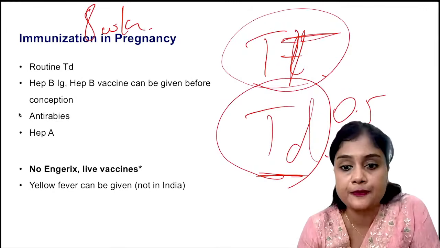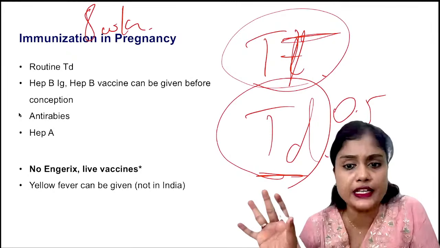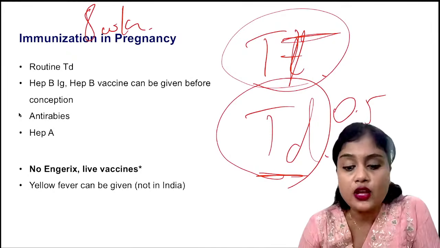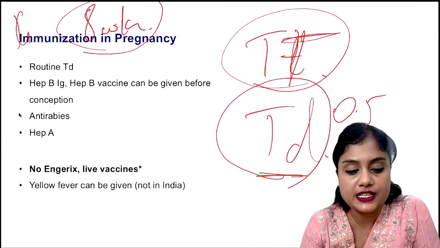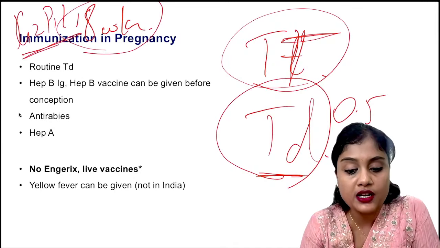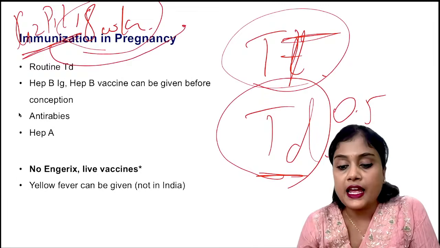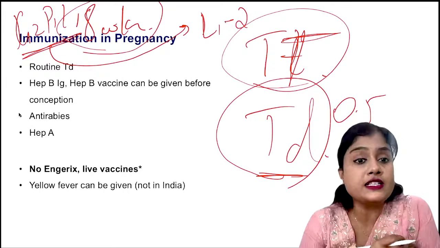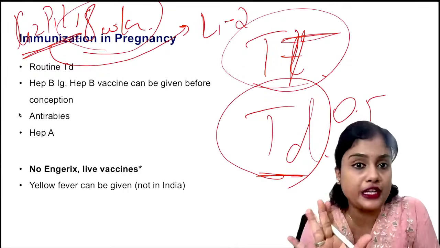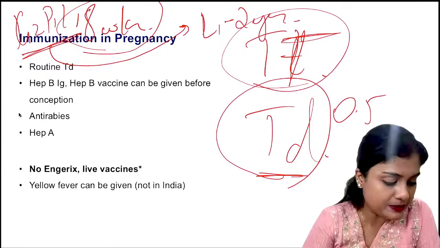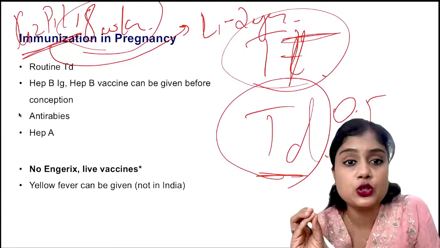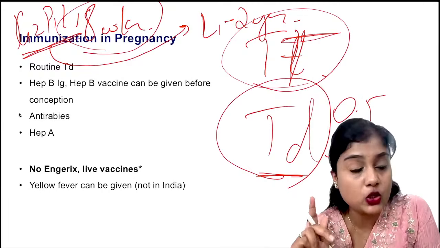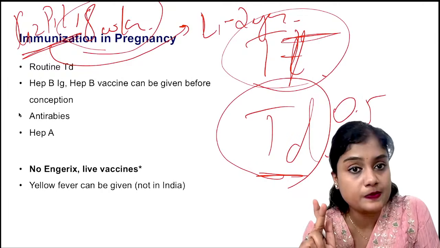What is your answer? So all of you know TD. Everybody knows, I'm very sure of that. So TD you have to give right now, and she has delivered a child. She is gravida 2, para 1, living 1, and she is 8 weeks, and the first child living is 2 years old. Okay, what is her minimum dosage of TT that she should receive? Is the question. Yes, please answer me. What is the minimum dosage? Is it one dose or two doses? Is the question.